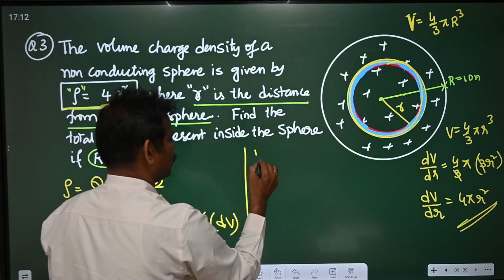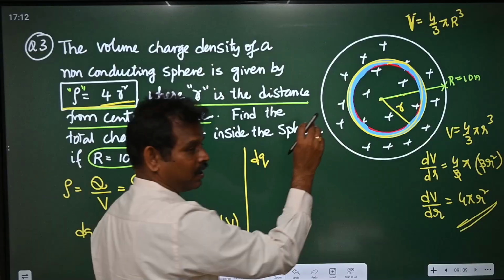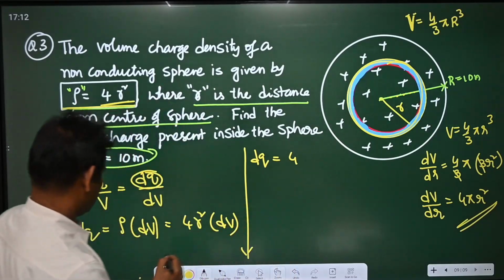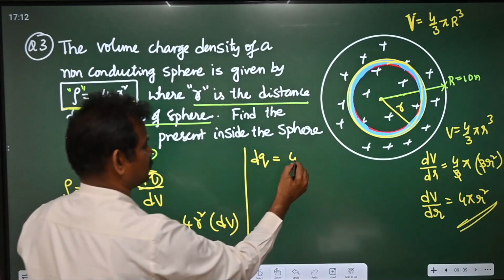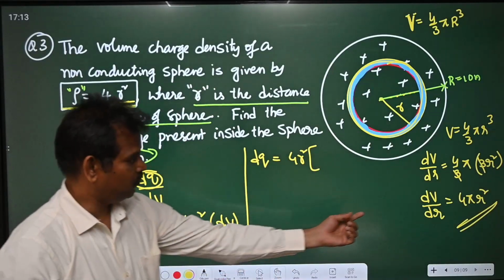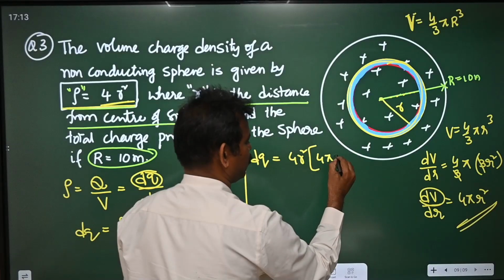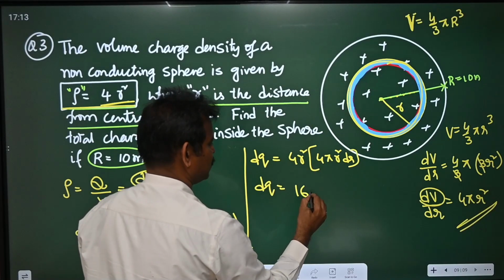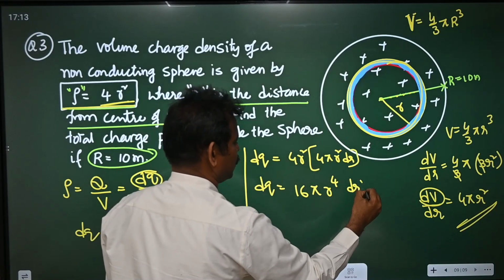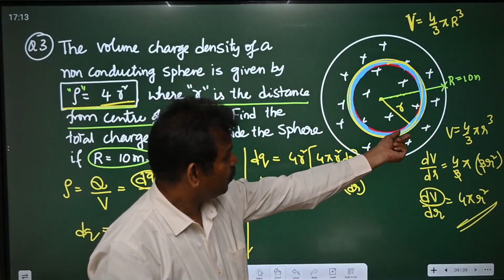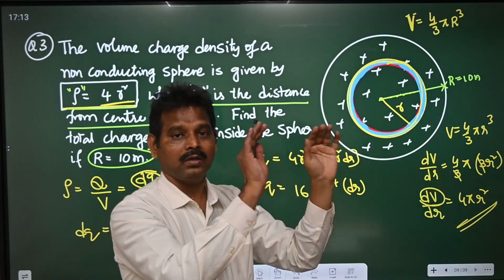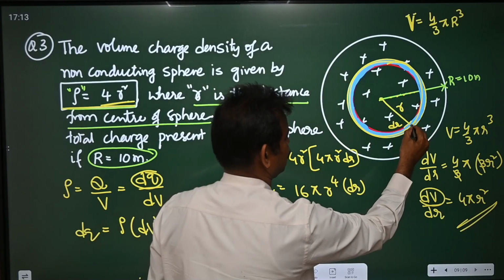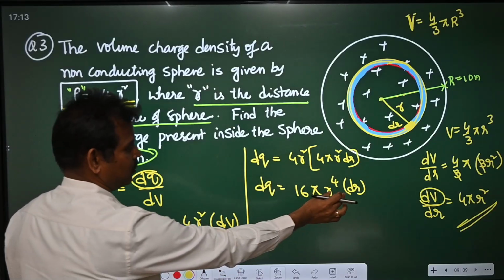We are going to write dq, the small charge present in this blue color spherical shell, as dq is equal to 4 r square into dV, which is nothing but 4 pi r square dr. So dq is given by 4 fours are 16 pi r power 4 dr. This is the charge present in this blue color elemental strip, which is also a spherical shell of radius r, and the thickness of this one is dr. This is what we are writing here.